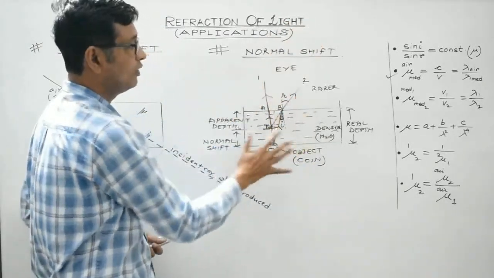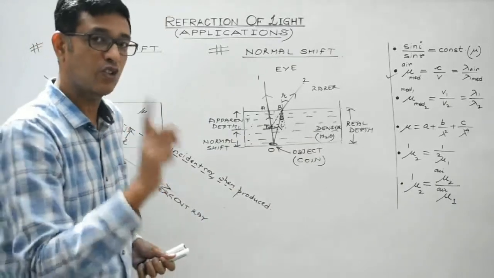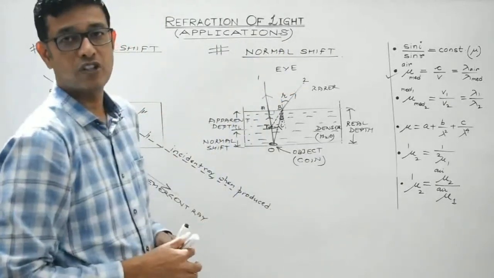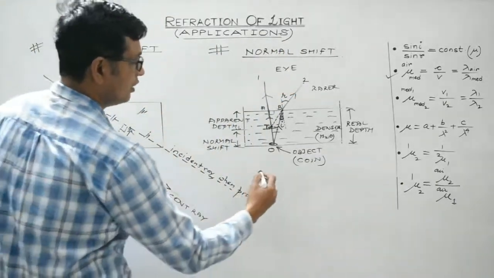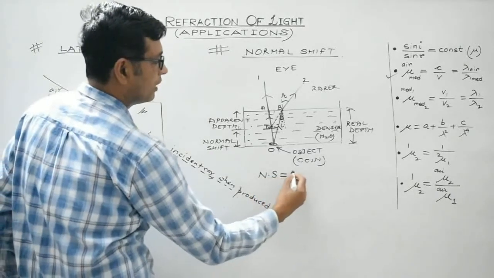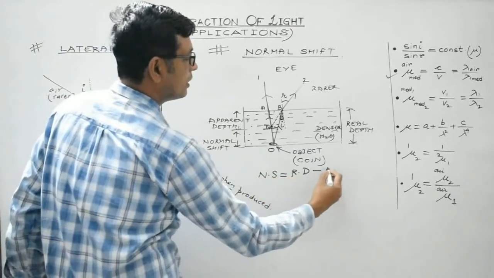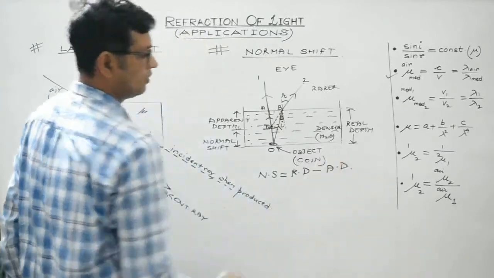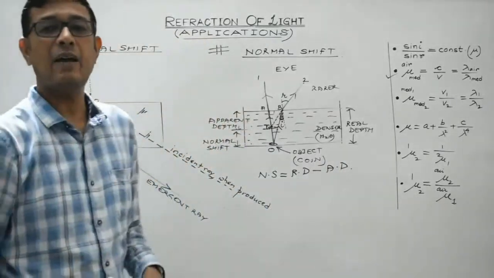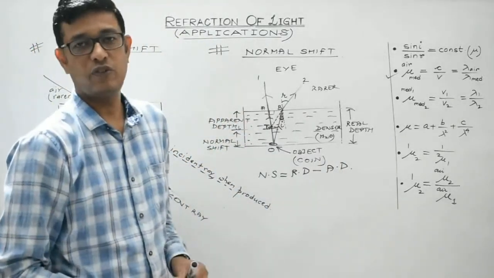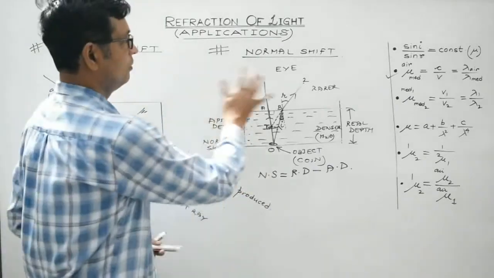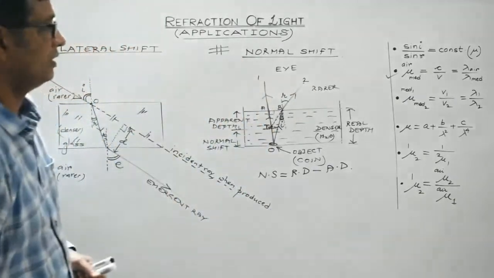So this phenomenon which occurs due to refraction of light is known as normal shift. So mathematically, normal shift would be given by the difference between the real depth and the apparent depth. Right? So this is the second application of refraction of light, both being applications of refraction of light.